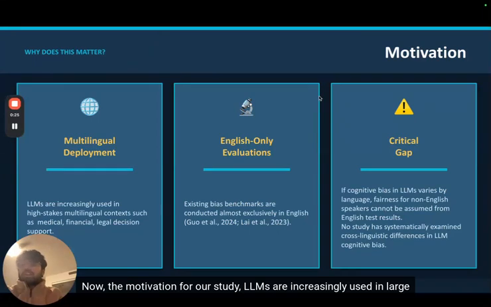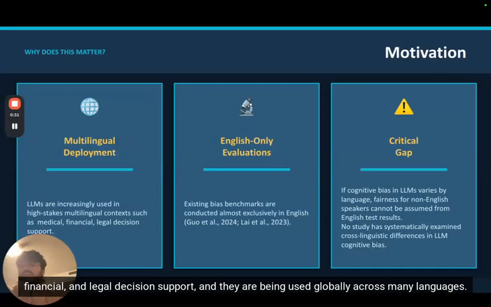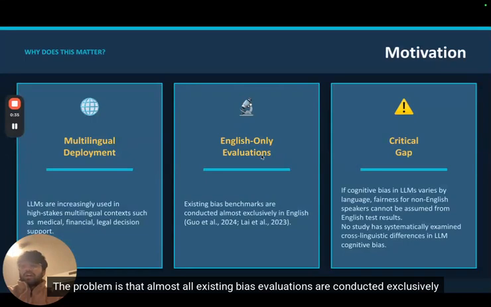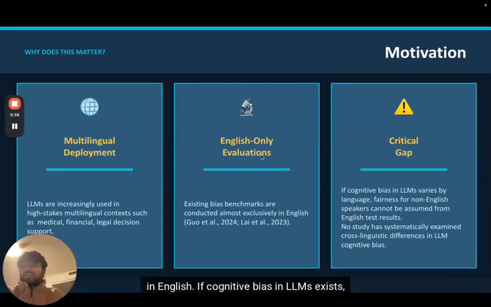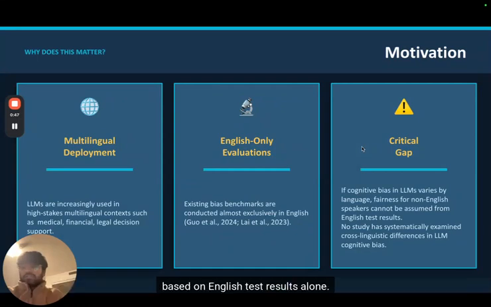Now the motivation for our study. LLMs are increasingly used in high-stakes contexts like medical, financial, and legal decision support, and they are being used globally across many languages. The problem is that almost all existing bias evaluations are conducted exclusively in English. If cognitive bias in LLMs exists and it varies by language, we cannot assume fairness for non-English speakers based on English test results alone.